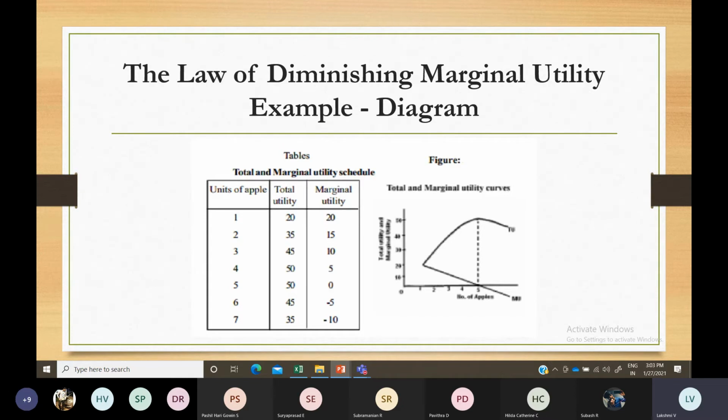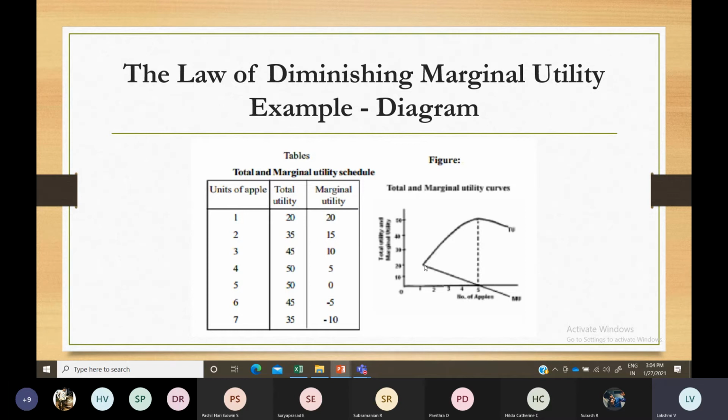That is explained through the law of diminishing marginal utility. This doesn't apply to money or gold or something like that, which we want to accumulate more and more, so there marginal utility does not decline. Here we are explaining only food or food-type commodities under the law of diminishing marginal utility. You have to provide the table and draw a graph for that.